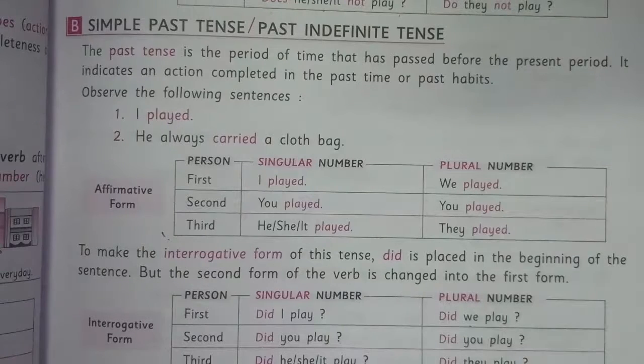Now, one important thing you have to keep in mind, students, that in simple past tense, we have to use second form of the verb. So, you can say simple past tense indicates an action completed in the past time or past habits. Now, see the given examples.